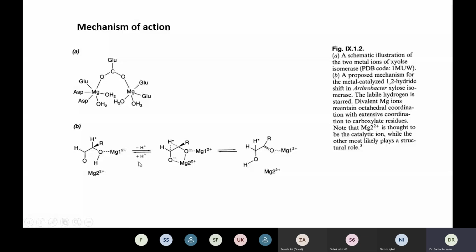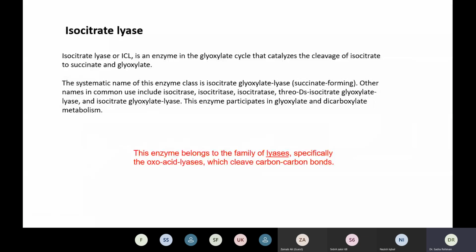Isocitrate lyase is a class of enzyme. This class is a very important enzyme which is participating in the glyoxylate cycle. The glyoxylate cycle and the Krebs cycle both are operating inside biological systems, producing the energy required for the biological systems.